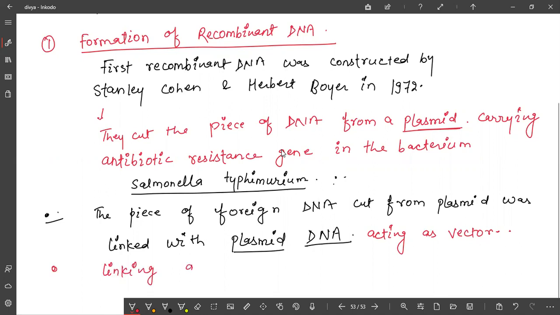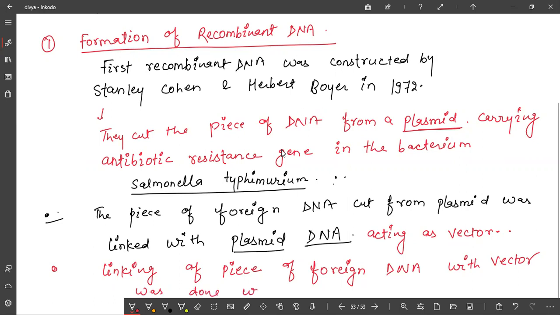So linking of the piece of foreign DNA with the vector was done with the help of this enzyme, which is very important.